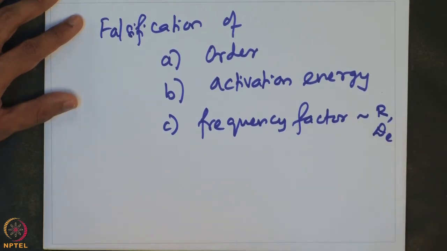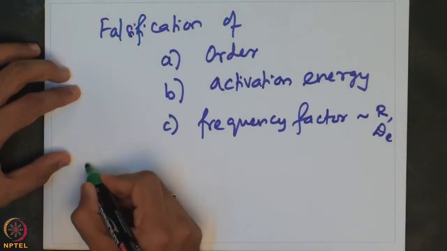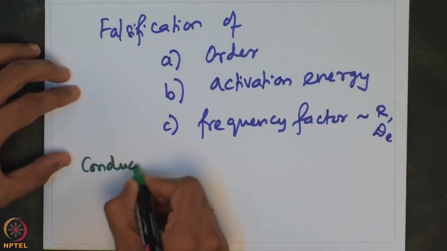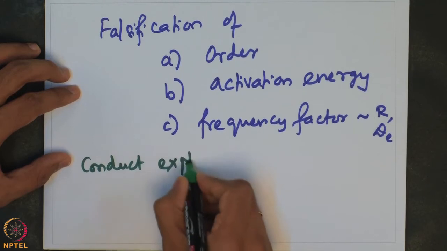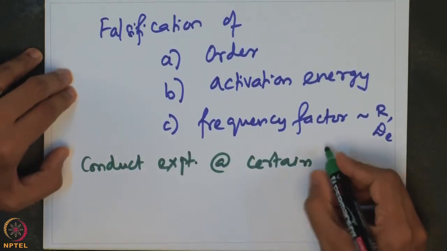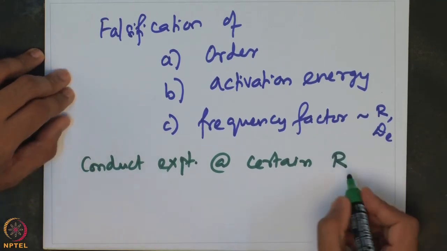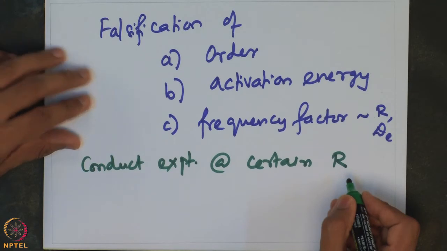Now, why is this important? Suppose we conduct the reaction at a certain particle diameter r, and then we suddenly decide to reduce the particle diameter.